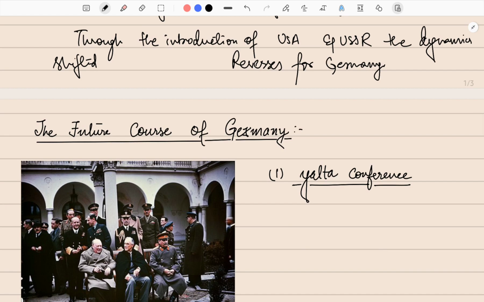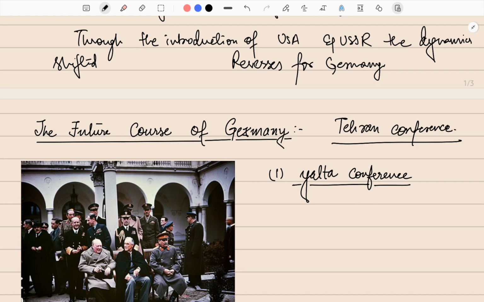The first meeting in the three big meetings was the Tehran meeting, or the Tehran conference. But this conference is not talked about here, because the Tehran conference simply talks about the fact that both the UK and the USA made a pact with the USSR that once Germany is defeated, they would together fight against the Imperial Japanese forces. So this was the basic outcome of that conference.